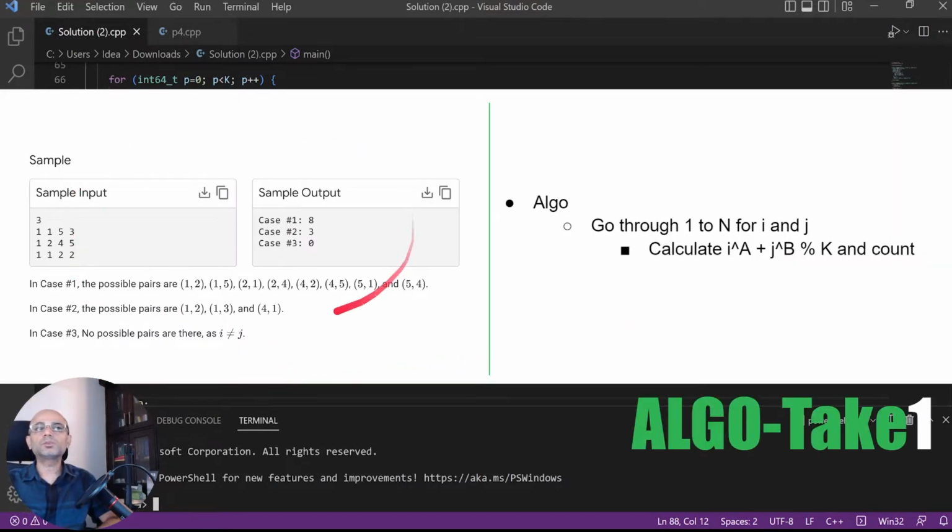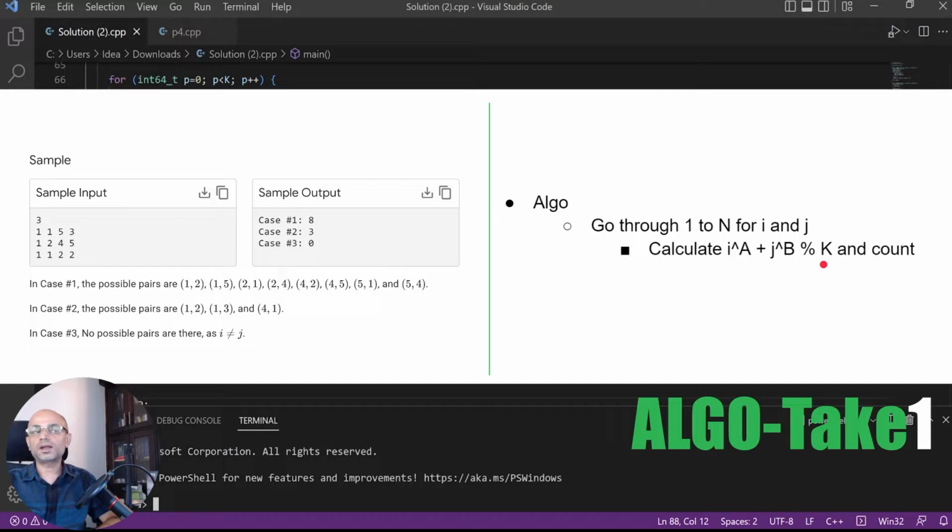The algorithm for this problem is very simple. We will go through i and j from 1 to n, trying to process all the pairs i, j. For each pair i, j, we will calculate i to the power a plus j to the power b, modulo k.